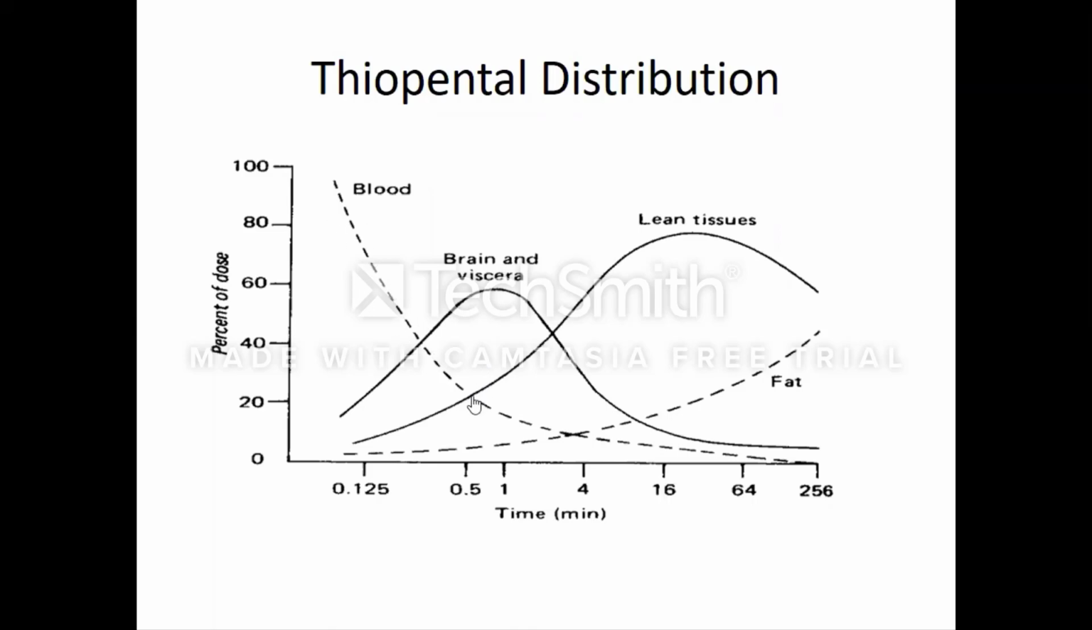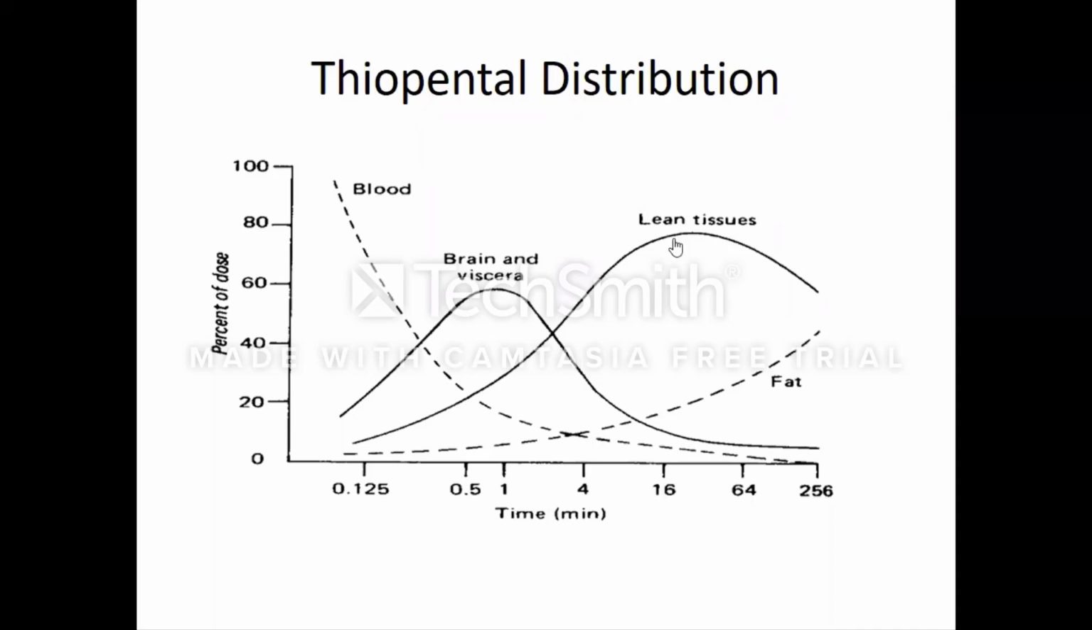The blood levels have declined. But what is the status in the lean tissue like muscle? When the blood concentration has gone down, now the drug has started moving from the brain into the circulation, and the concentration in the lean tissues has begun to increase. Well, lean tissues have started taking up the drug.